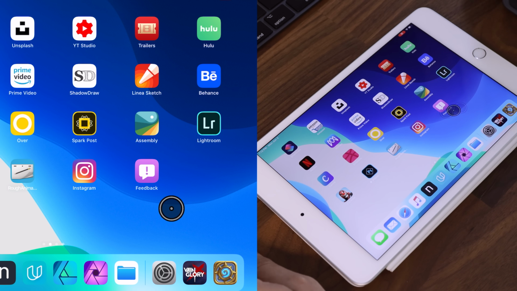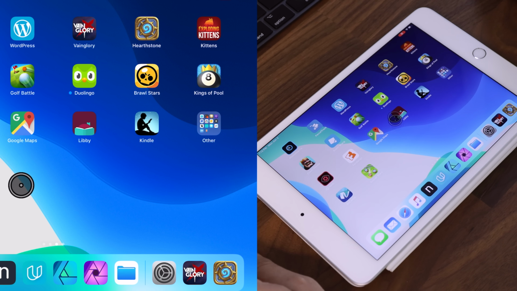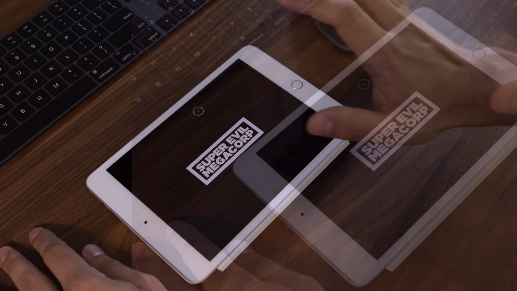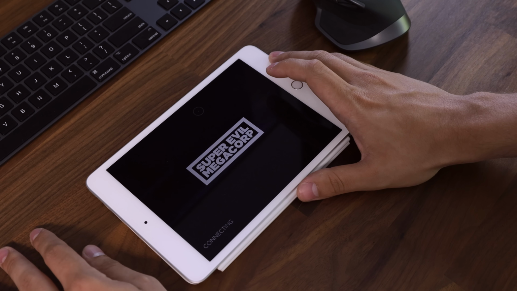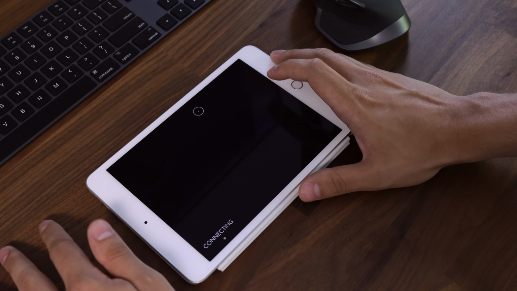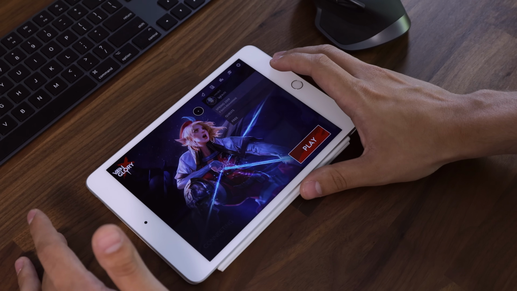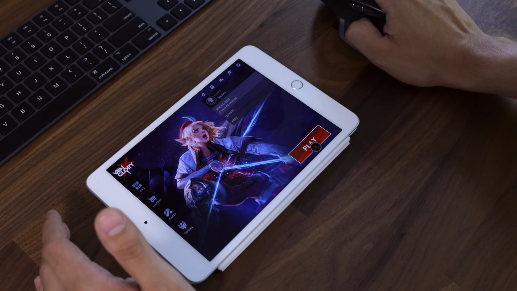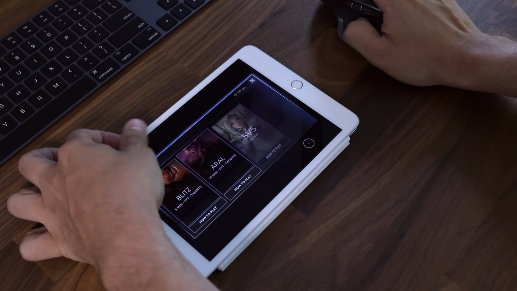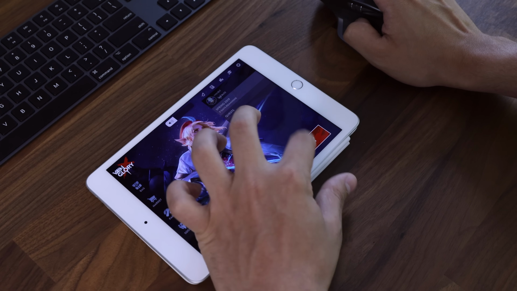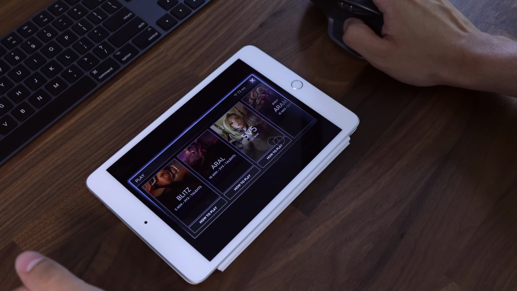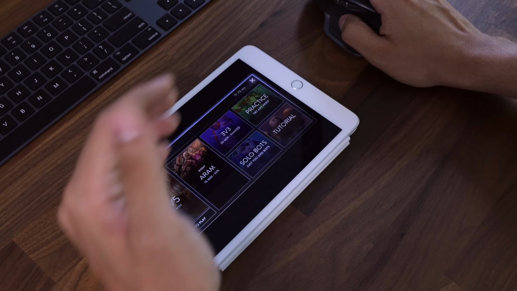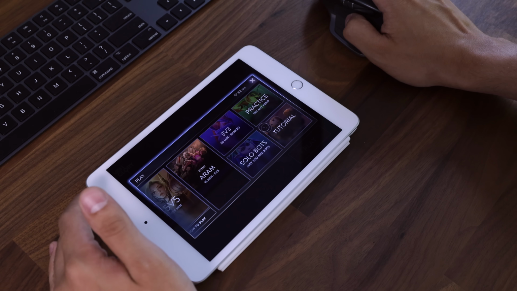Now let's go ahead and launch a game that worked perfectly with this, and that is Vainglory. I tried it with Hearthstone. It did not work, unfortunately. I don't know if there's something else I would have to do to get it to work with Hearthstone, but it did not work. The other one that I tried it with was Fortnite, and again, the same problem. I think any game that requires you to drag something and pull, I cannot get that to work. In Clash Royale, where I can just click on something and click somewhere else, that worked perfectly.